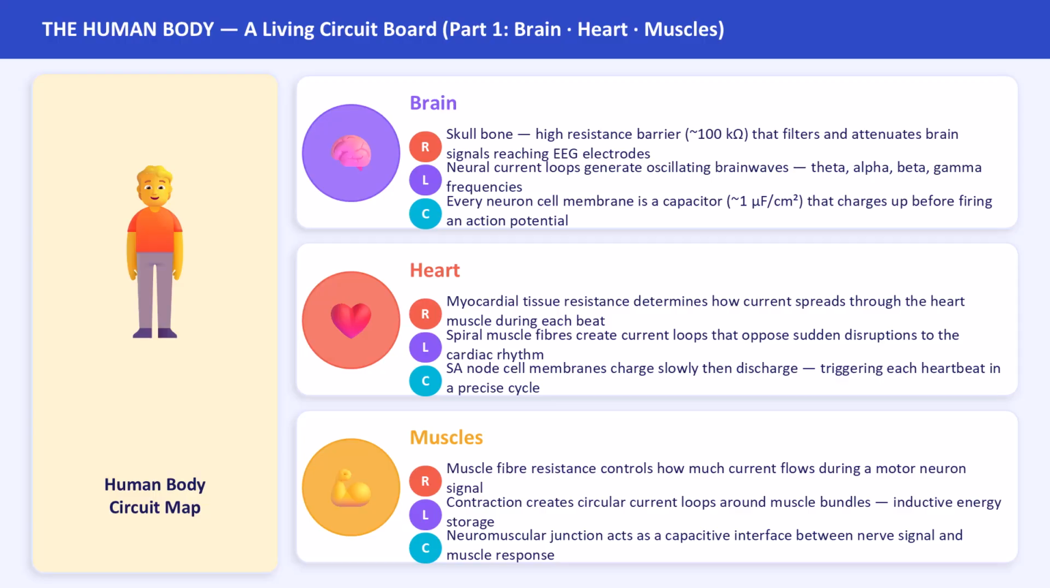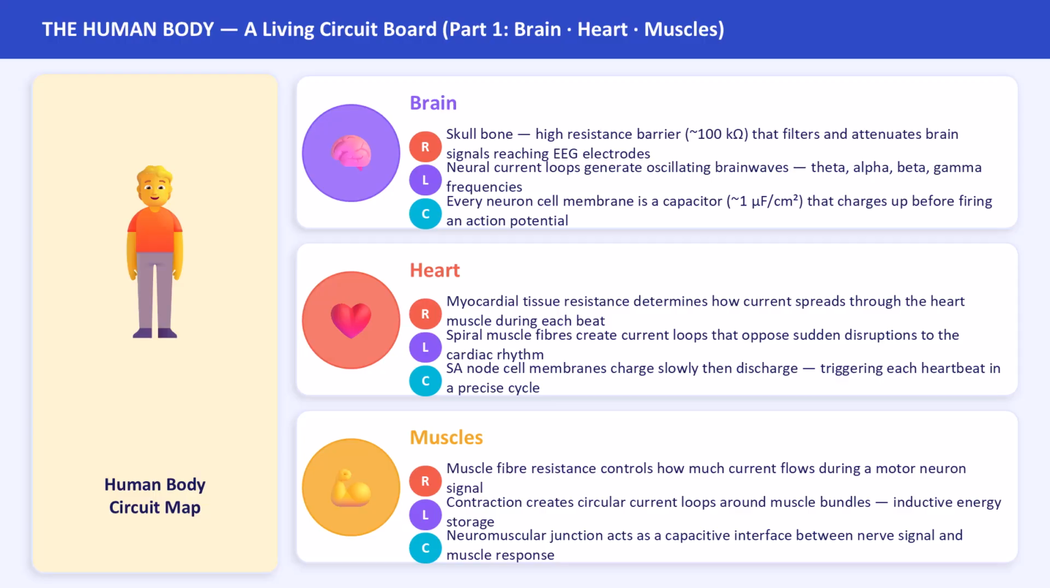The brain. The skull bone presents a resistance of approximately 100,000 ohms, acting as a high-resistance filter between brain signals and your EEG electrodes. Neural current loops create the inductive oscillations we measure as brain waves. Every neuron's cell membrane is a capacitor of approximately 1 microfarad per square centimeter, charging before each action potential fires.